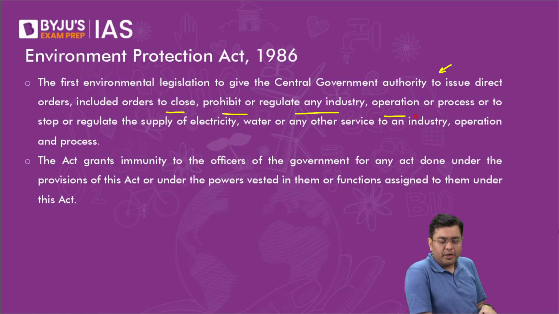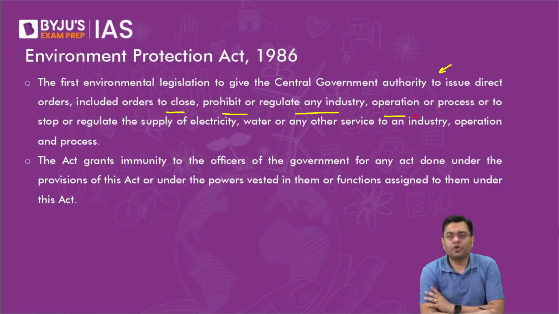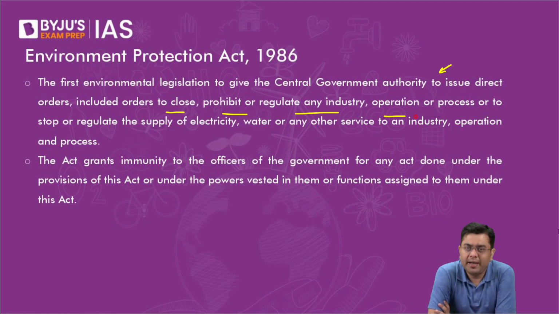If they're not meeting the norms, then basically the central government can issue closure orders for those. They can basically stop the supply of water, electricity, etc. That can also be done.